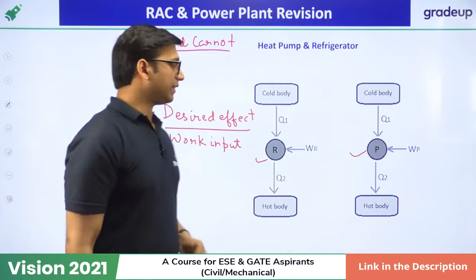Okay, so firstly we will have the compressor. It will compress the refrigerant vapor from the evaporator. That saturated vapor will get compressed in the compressor, that is the function of the compressor. It will increase the temperature and pressure of the refrigerant vapor. Then this refrigerant vapor will go into the condenser.